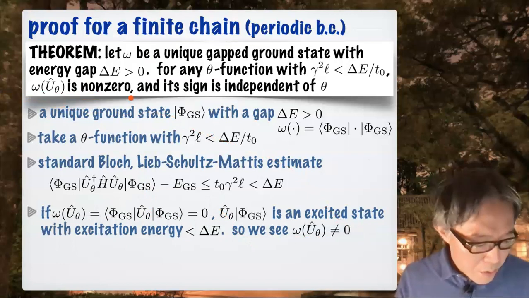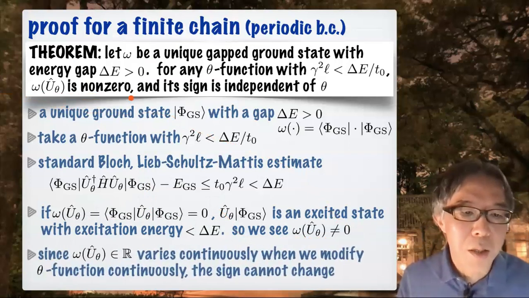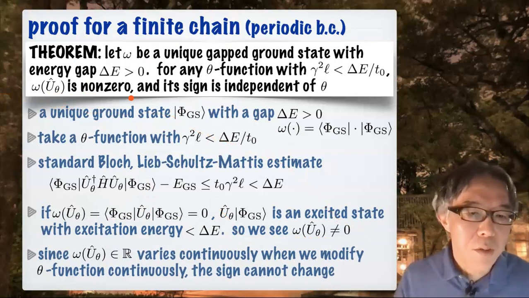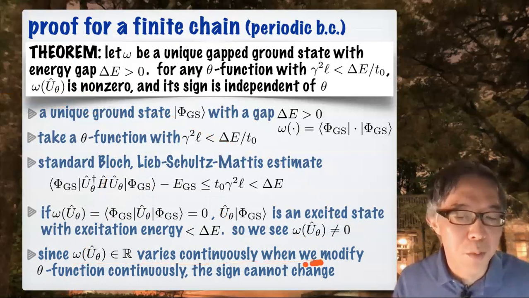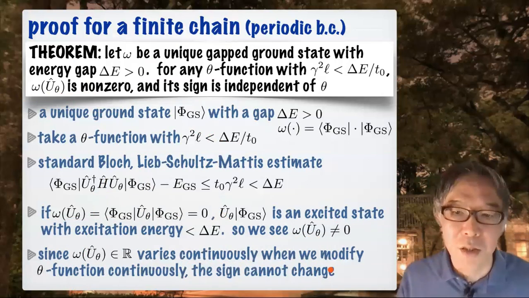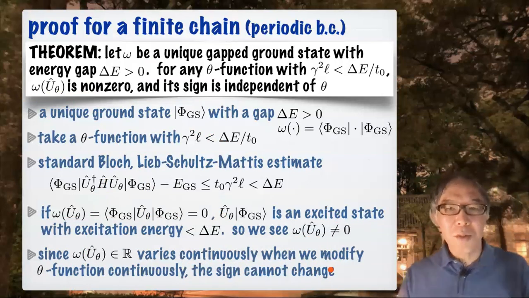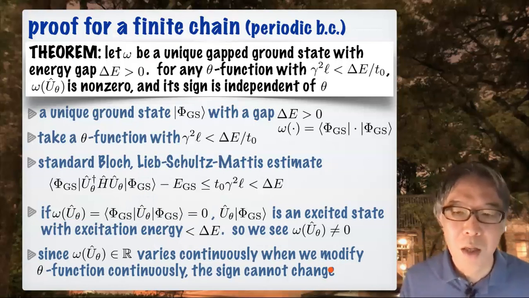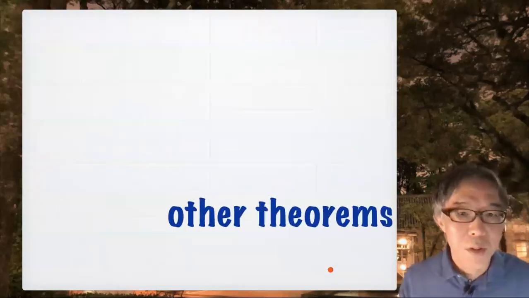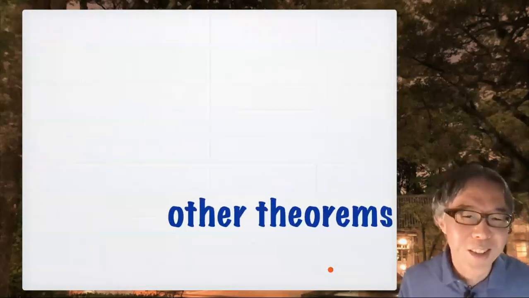Okay, the rest is easy. Again, the continuity argument. Omega u theta varies continuously when we modify the theta function continuously. And again, this is real, varies continuously, and is non-zero. The sign can never change, QED. And actually, this is a proof for a finite system, but the proof for an infinite system is basically the same. It's very simple and still rigorous. Okay, I'm sorry, this is not the final slide.